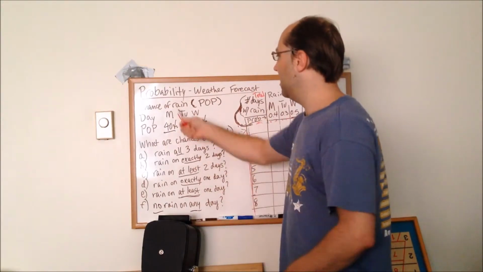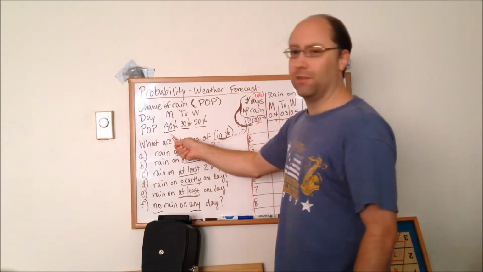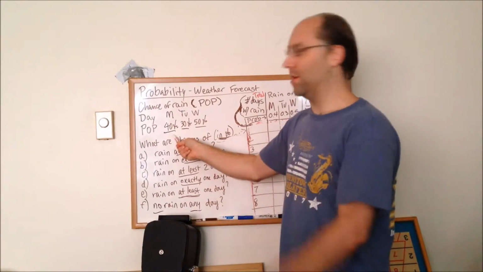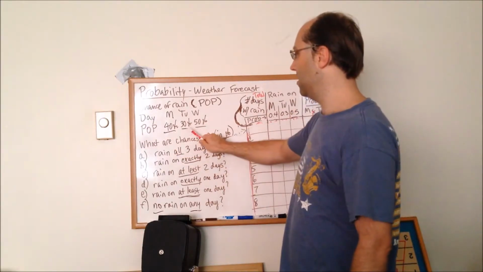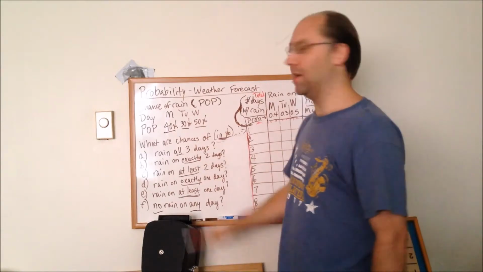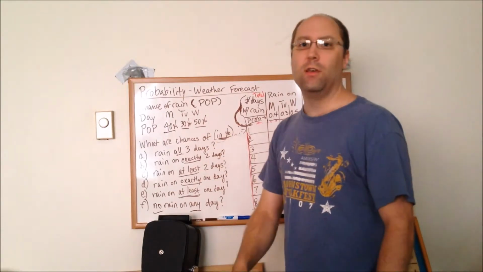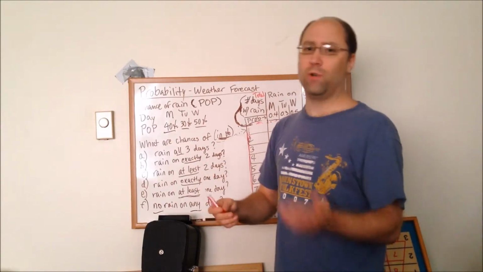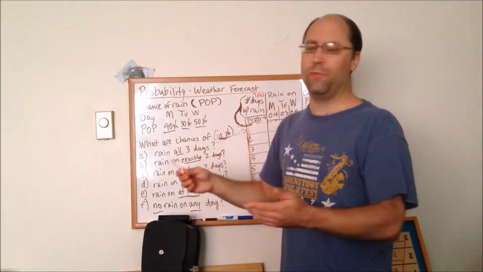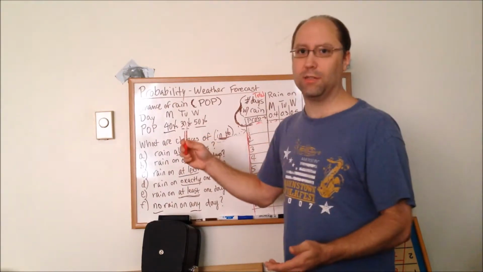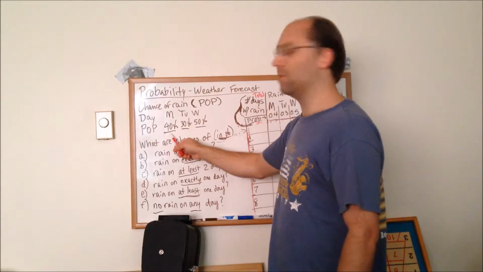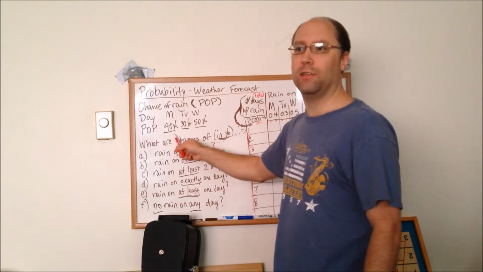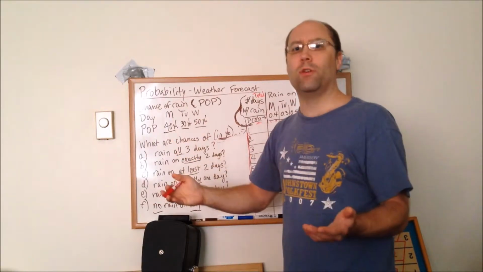So anyway, let's say we're looking at this on Sunday, and we see a forecast for 40% chance of rain on Monday, 30% on Tuesday, and 50% on Wednesday. Now we're going to assume that there's 2 possible outcomes. That's pretty apparent from looking at this. Either it rains or it doesn't. So there's a 40% chance of rain on Monday, which means that your cumulative probability always has to be 1.